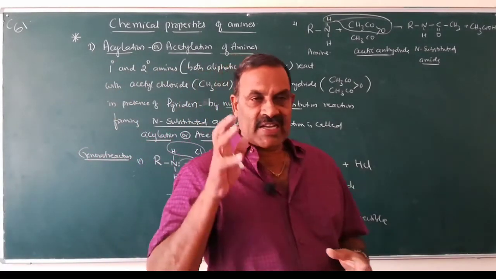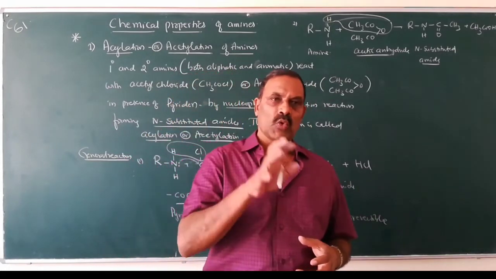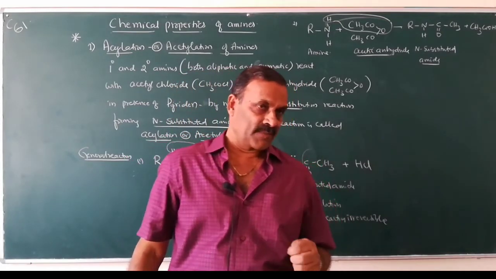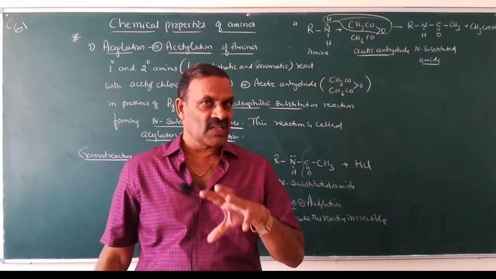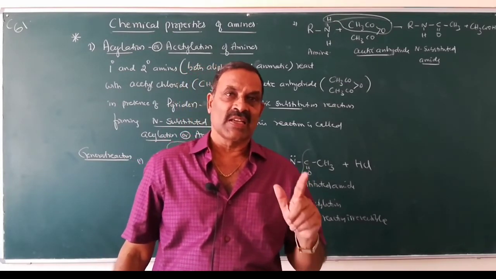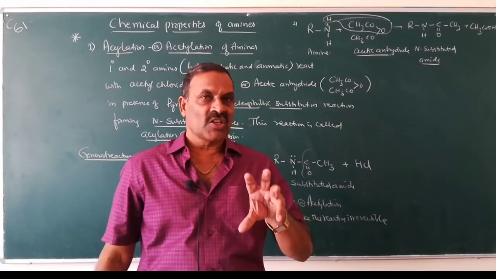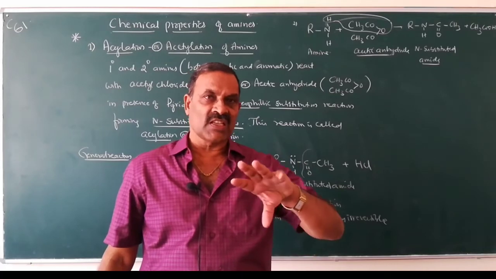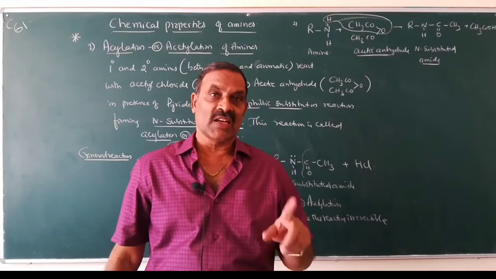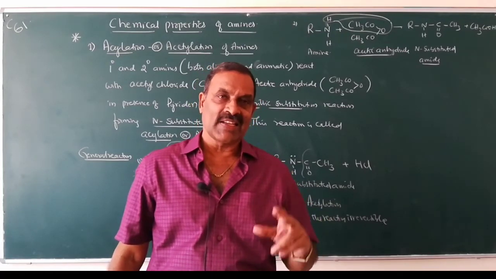Introduction of the CH3CO group to the nitrogen atom of amines is known as acylation. For the introduction of the acyl group, which reagents can be used? We can use either acetyl chloride, CH3COCl, or acetic anhydride.